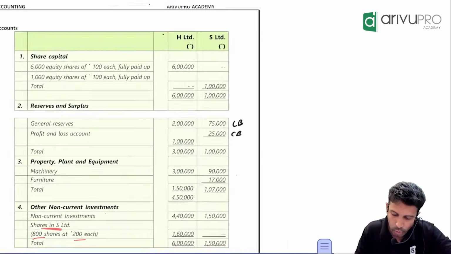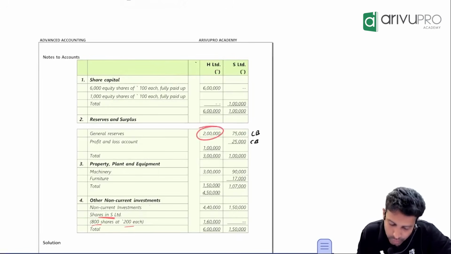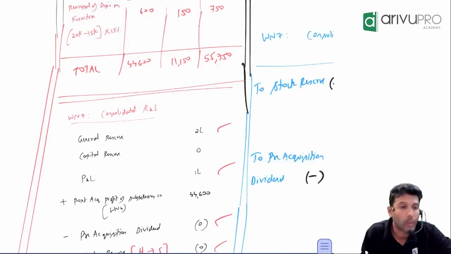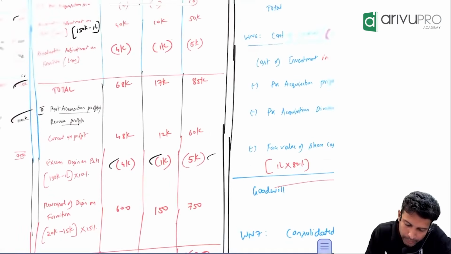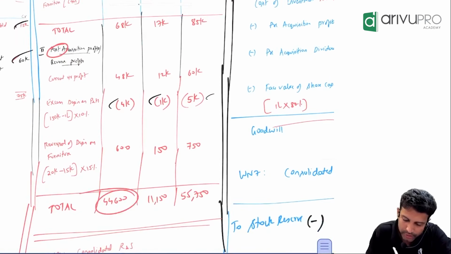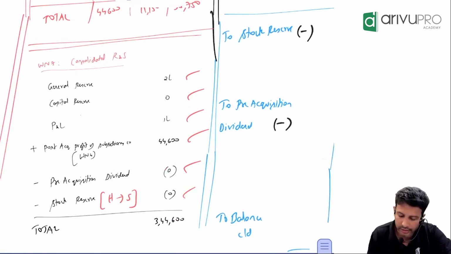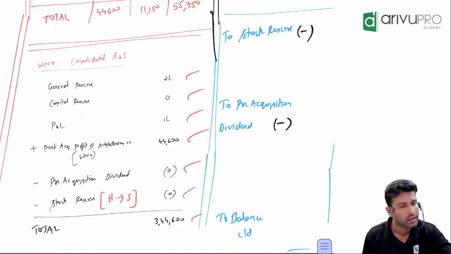What are the reserves holding company has? H Limited, the holding company, they have general reserve of 2 lakh. They have P&L of 1 lakh. Take that as it is. 2 lakh and 1 lakh. We don't have any capital reserve here. To this, add what? Post acquisition profit of subsidiary company. Minority's share or holding's share? Holding company's share of post acquisition profit is 44,600. Consider that, and these two are not there. And this final number comes in your consolidated balance sheet under reserves and surplus.